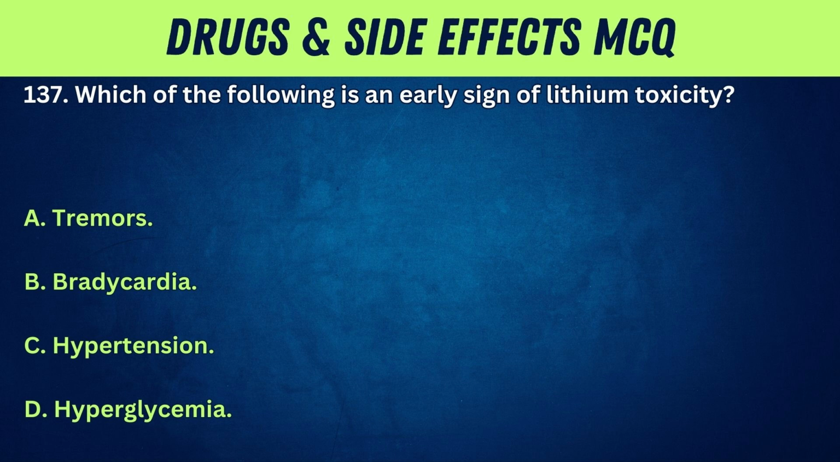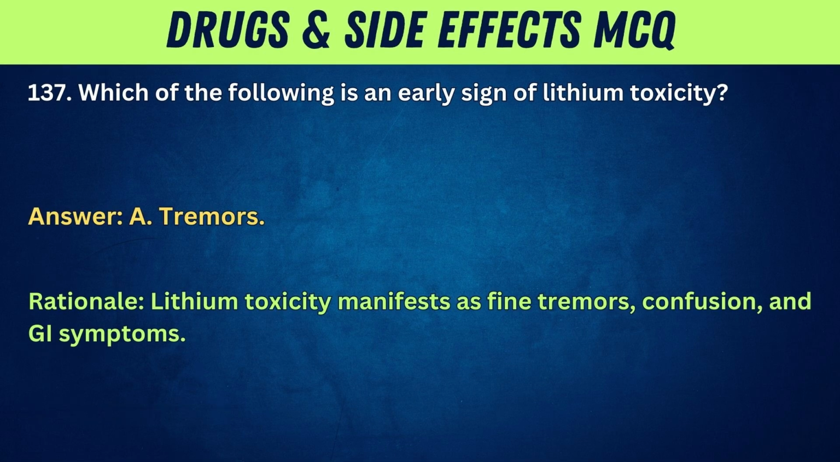137. Which of the following is an early sign of lithium toxicity? A. Tremors. B. Bradycardia. C. Hypertension. D. Hyperglycemia. Answer: A. Tremors. Rationale: lithium toxicity manifests as fine tremors, confusion, and GI symptoms.